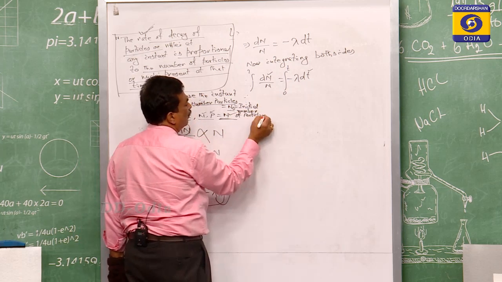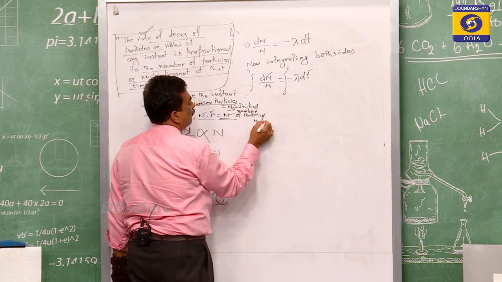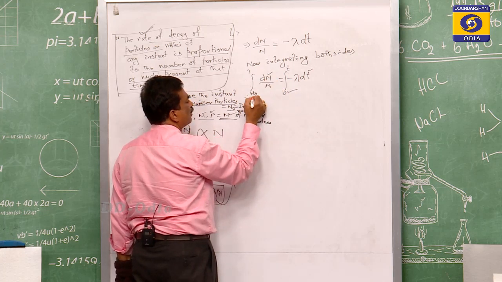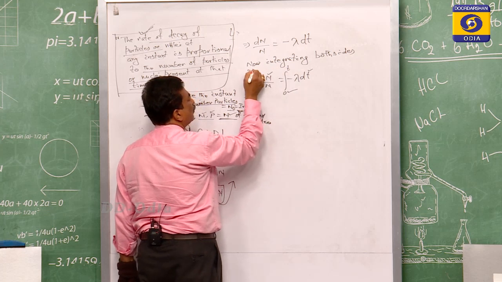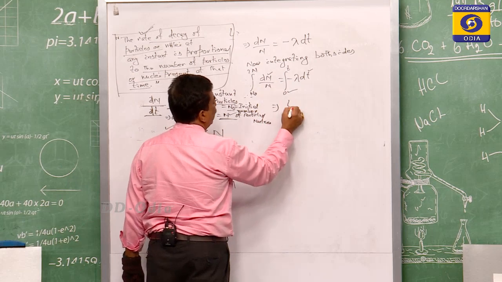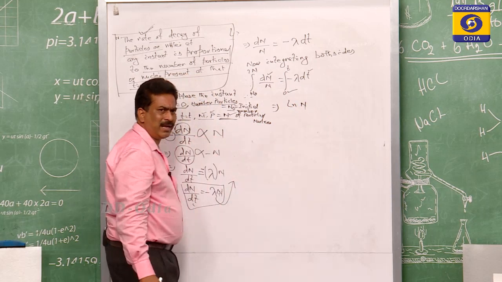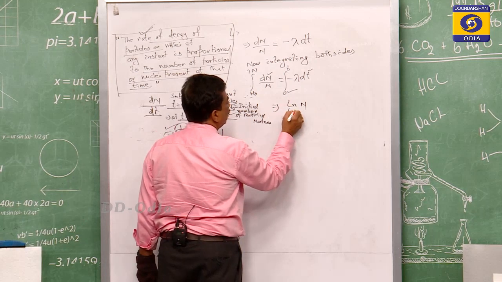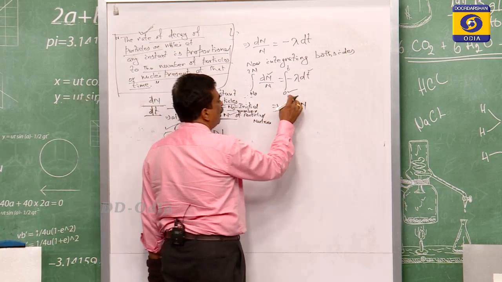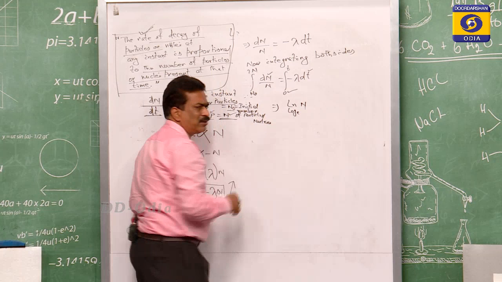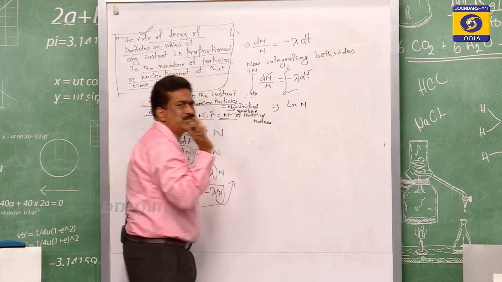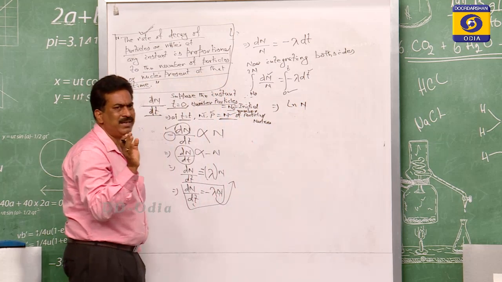So this is the initial number of nuclei, you can say. Initially, when time t equals 0, the N value is N0, and when time is t, that one is N. So the integration of dN by N is equal to ln N, or you can write it as the logarithm with base e. That choice is for you: either take ln or write log to the base e. Generally I will write ln, which means the base is not 10, but logarithm with base e.